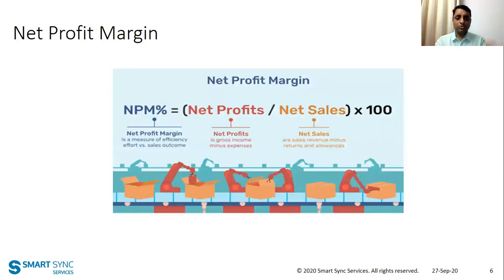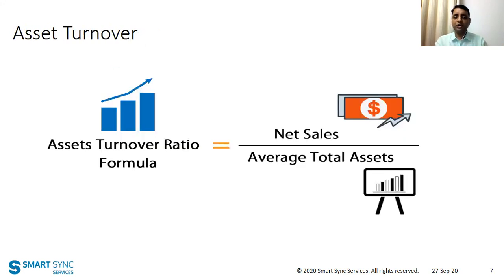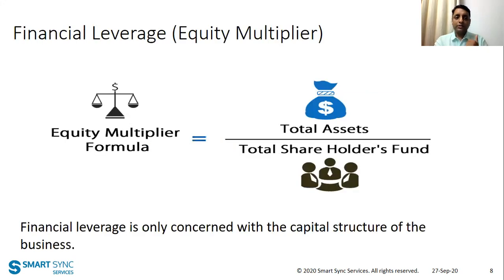So just to rephrase or revise the whole thing, net profit margin, 10 divided by 50, that means 20%. Asset turnover means sales by total assets, that means 50 by 50, that is 1. And now financial leverage. What is financial leverage?